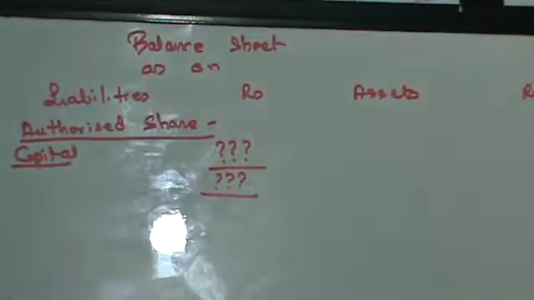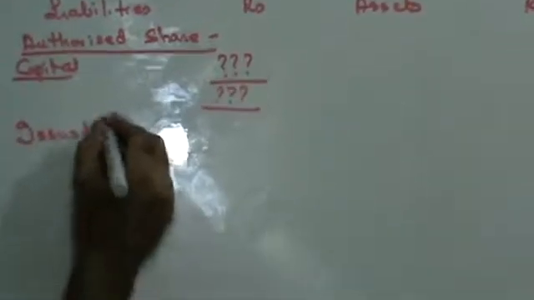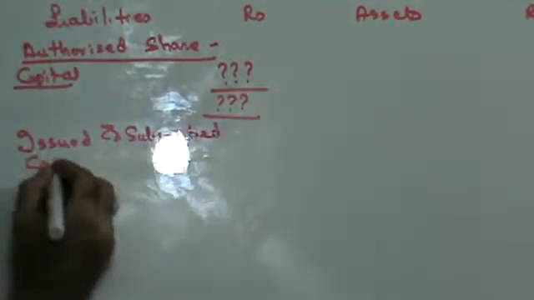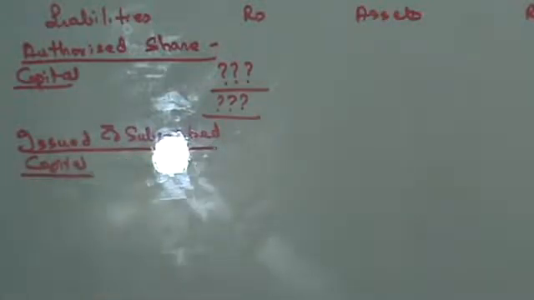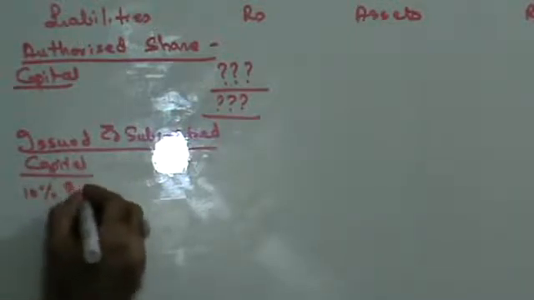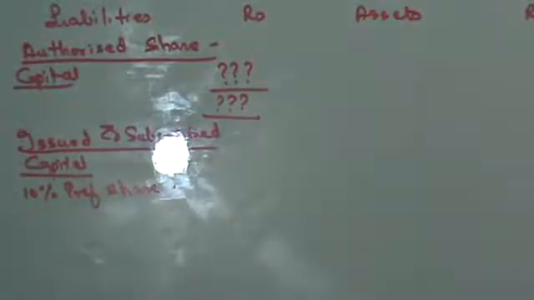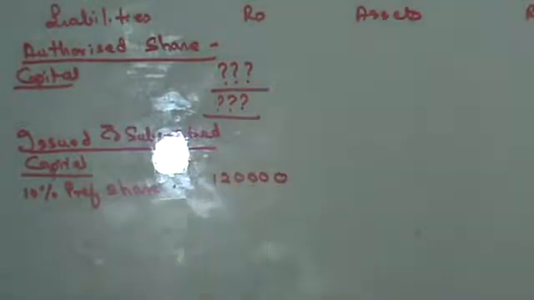Next, you have issued and subscribed capital. You have 10% preference share capital. It was 2,40,000. It has been reduced by 1,20,000, so you have 1,20,000.